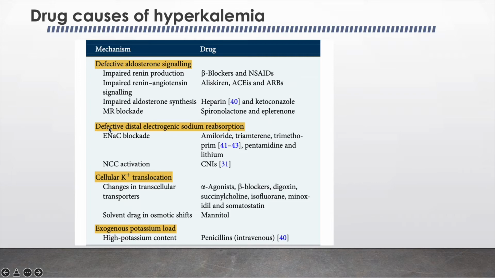The second mechanism is defective distal electrogenic sodium reabsorption, that is, epithelial sodium channel blockade due to the use of amiloride, triamterene and trimethoprim. Cellular potassium translocation is affected by changes in the transcellular transporters, which is seen with the use of alpha agonists, beta blockers, digoxin, succinylcholine, etc. And the solvent drag mechanism is seen with the use of hypertonic solutions, that is, mannitol.